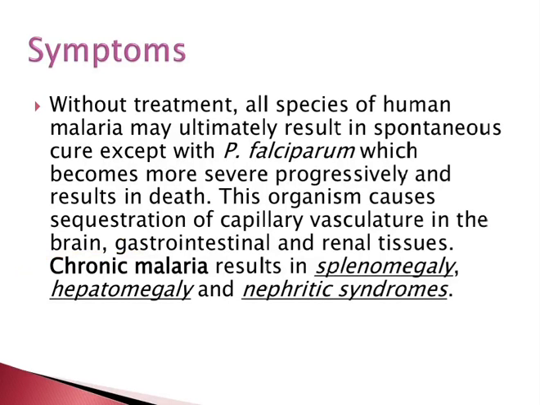Without treatment, all species of human malaria may ultimately result in spontaneous cure, except falciparum, which becomes progressively more severe and results in death. This organism causes sequestration in the capillary vasculature of the brain, gastrointestinal tract, and renal tissue. Chronic malaria results in splenomegaly, hepatomegaly, and nephrotic syndrome.